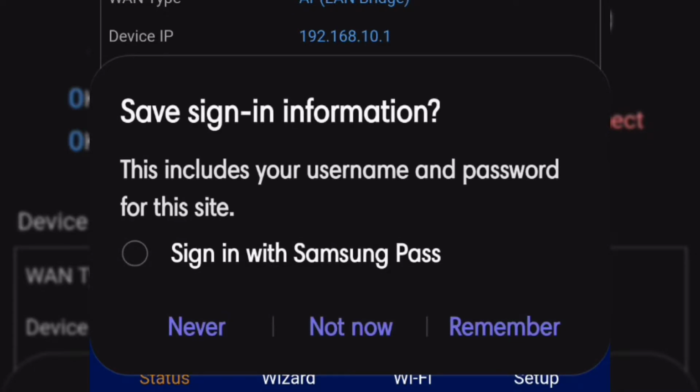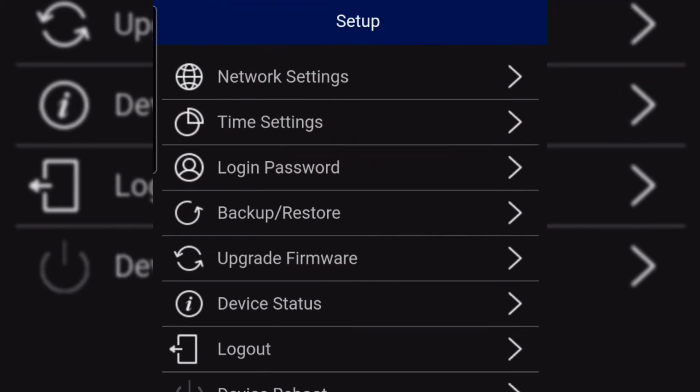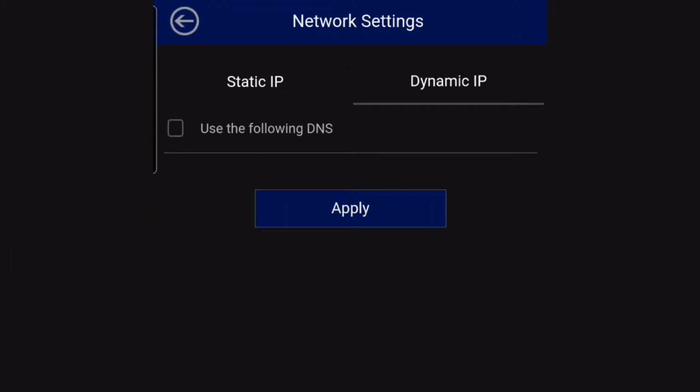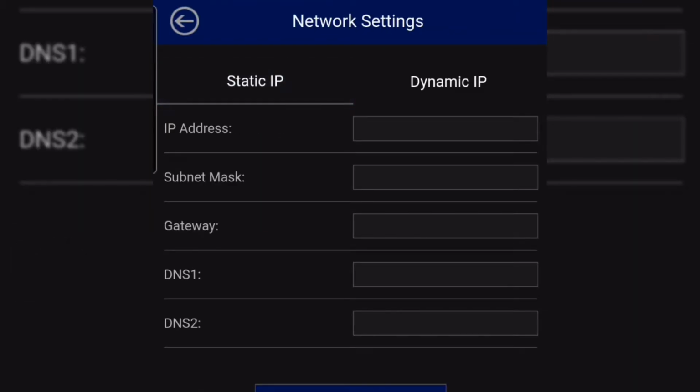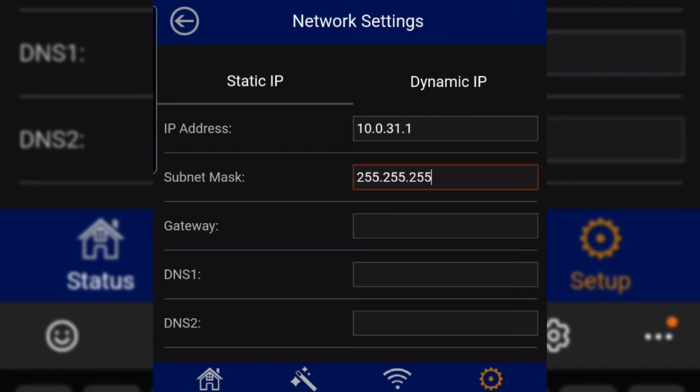The next step is to make your antenna an access point for your Vendo machine. You need to put the default IP on your Vendo to make a connection to your antenna. Most Vendo machines have a default IP. Our Vendo has 10.0.31.1. The subnet mask is 255.255.255.0.